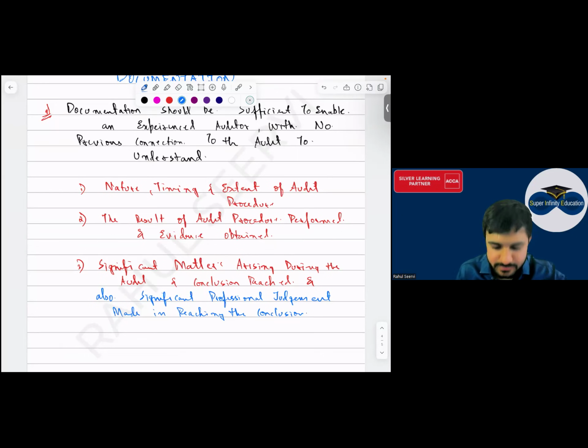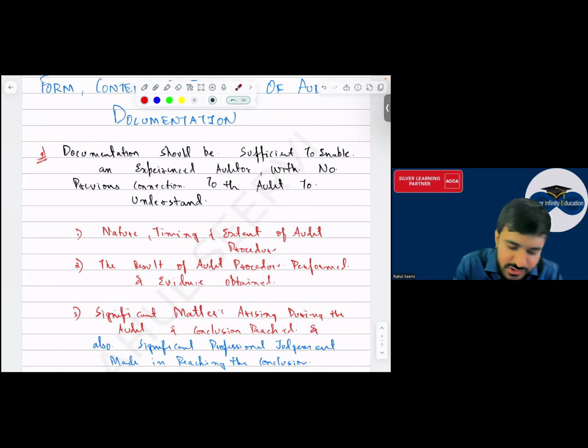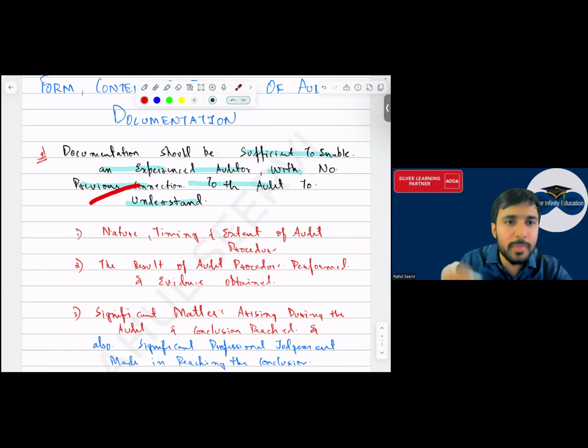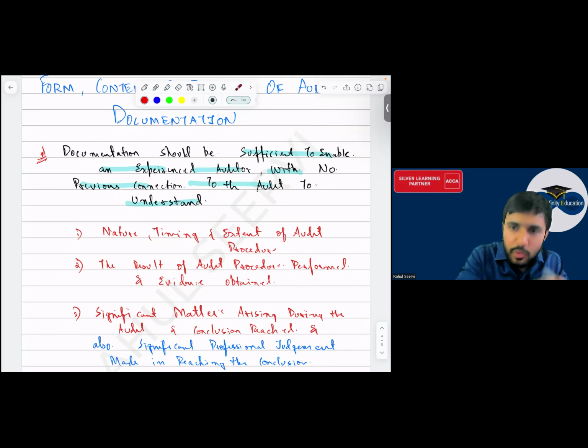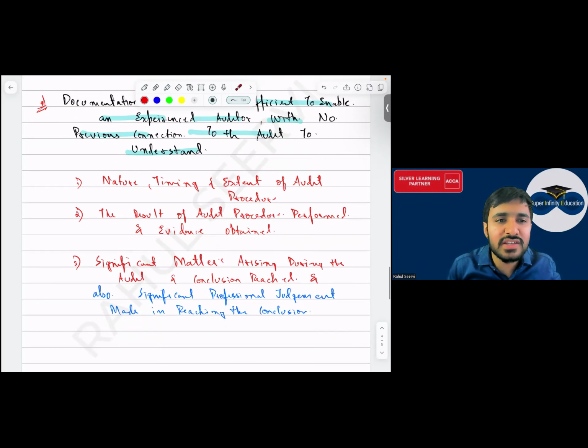सबको क्लियर है? This is about the extent. Audit documentation should be sufficient to enable an experienced auditor with no previous connection to the audit to understand. मैं audit कर रहा हूं. After 2 months, some other person will come. Let's say मैं छुट्टी पर चले गए due to some family issue. I'm not there. So if a new auditor comes, उसको कैसे मालूम पड़ेगा कितना काम हुआ क्या नहीं? In that case, this documentation should be done in such a way that if some other auditor is coming who has experience, he should understand each and everything.